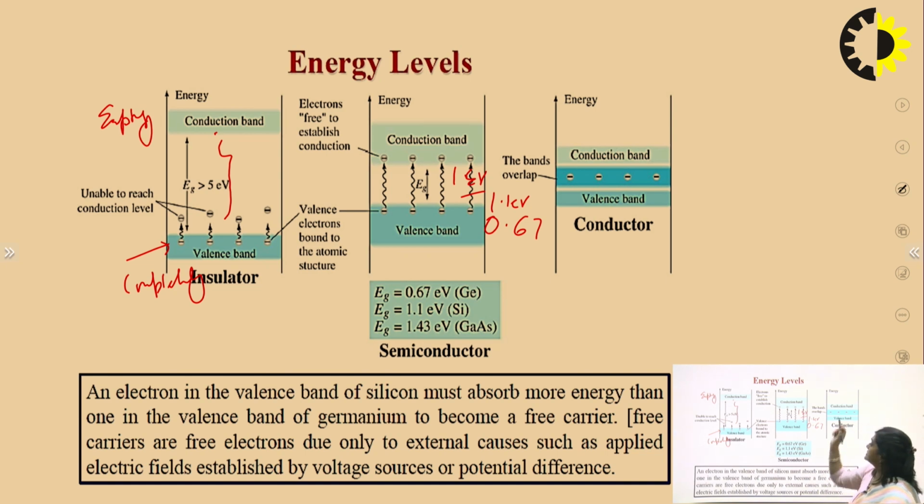And in the case of the conductor, there is an overlapping between the conduction band and valence band. Some of the valence electrons are always available in the conduction band, and they create the conductivity. That's why conductors, like metals such as iron and copper, provide good conductivity.